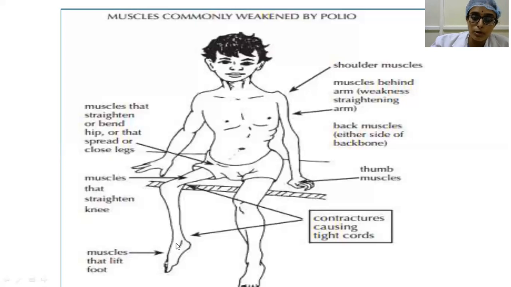There is equinus deformity here, or foot drop or plantar flexion. The leg is fixed, and because of tight hamstrings, you may have the flexion deformity of the knee. And when the hip flexors are involved, you have the flexion deformity at the hip. In the shoulder, usually we find adduction and internal rotation deformity. In the thumb and elbow also, you have the flexion deformity.